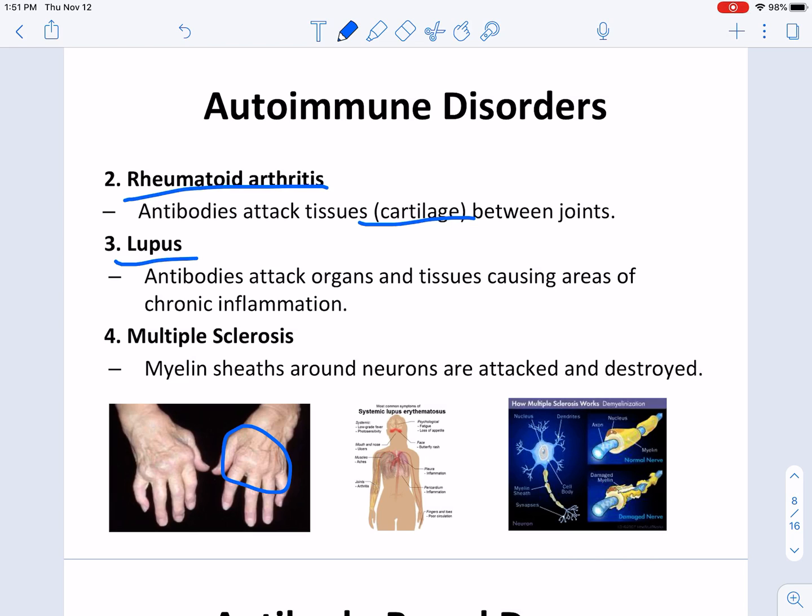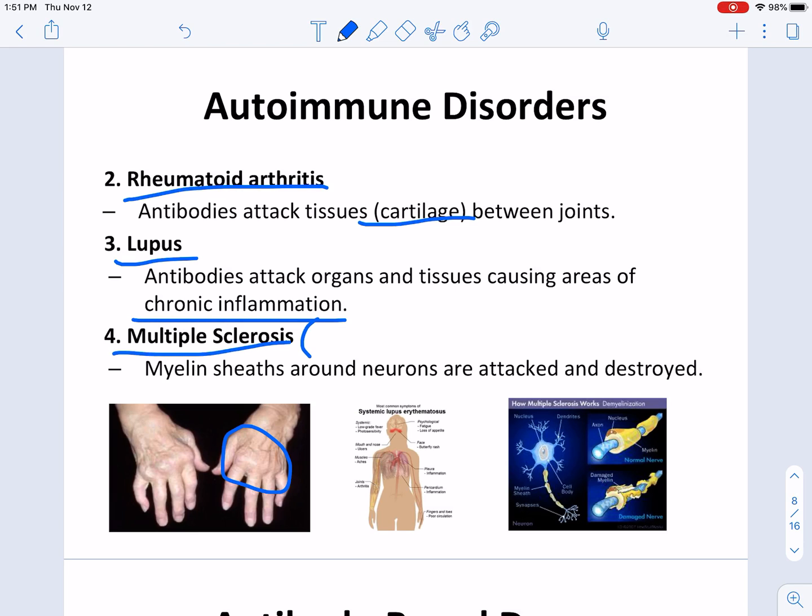This happens a lot in the elderly in particular. Lupus, you've probably heard of before. It's just a general antibody attack on organs and tissues. It's a hard thing to diagnose because it can happen anywhere in the body and causes a variety of weird symptoms, and so there are kind of jokes amongst medical workers that if you can't really figure out something, sometimes it's lupus, sometimes it isn't, but you want to check for that. It's usually characterized by chronic inflammation of some part of the body.